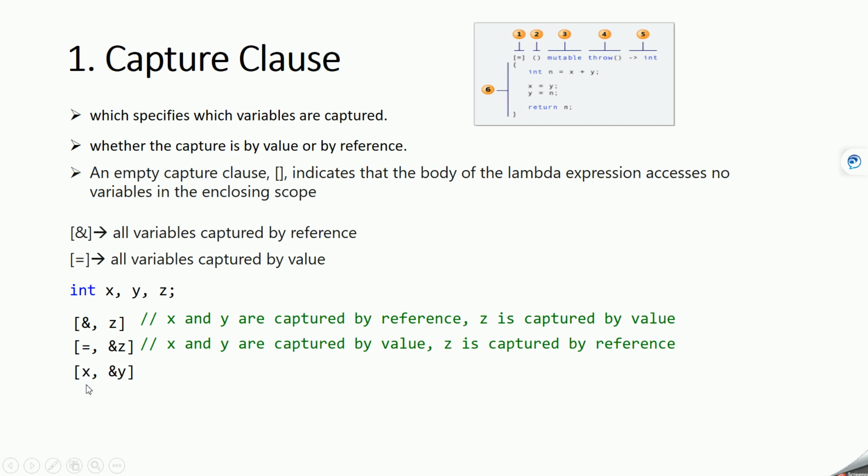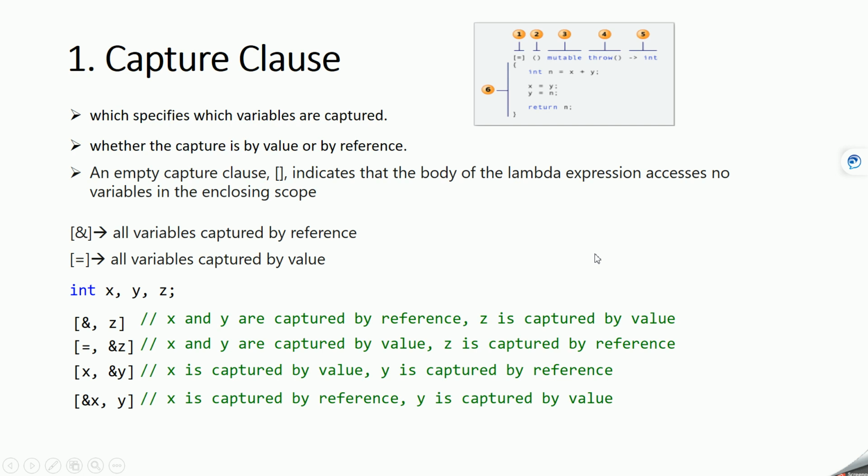And then the third capture is x, we are capturing x by value and y by reference. Okay, and in the fourth we are capturing x by reference and y by value, and we are not capturing z in this case. Now let's see an example of this capturing with a proper lambda expression.